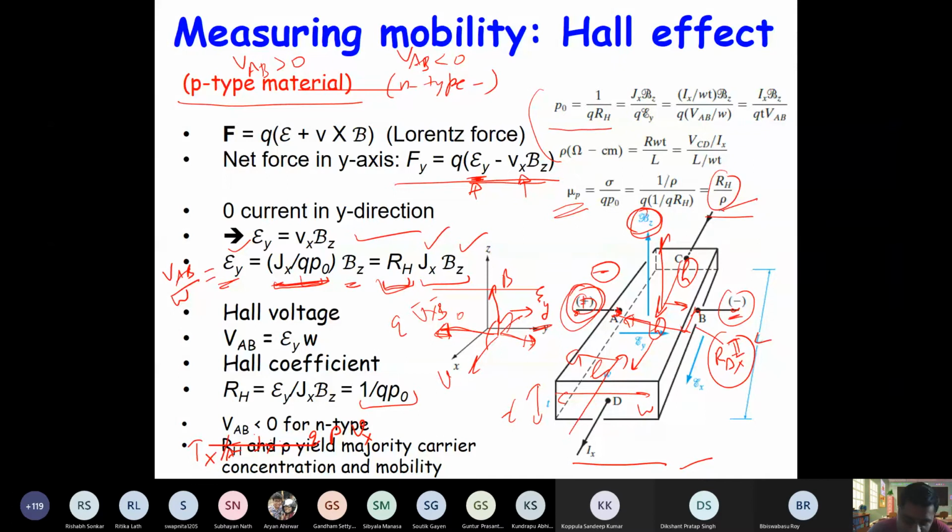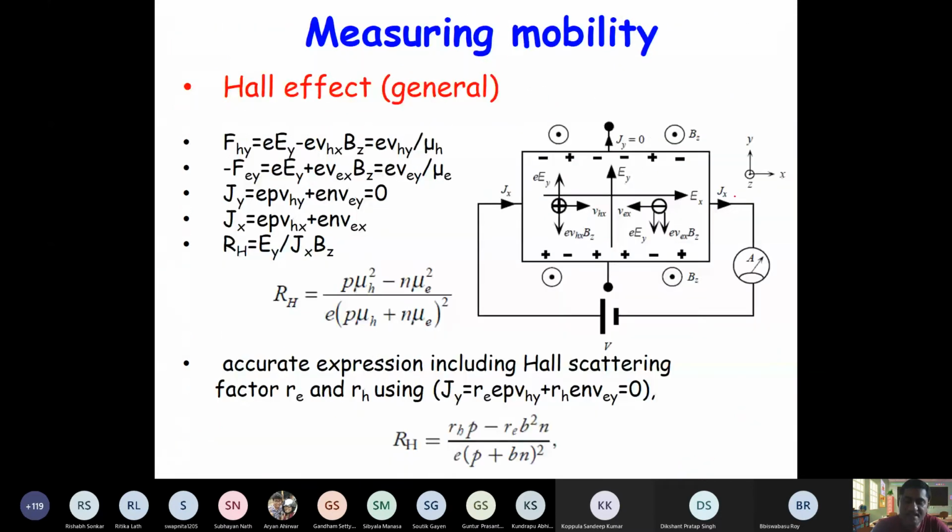So let us assume both the carriers are flowing through the bar of semiconductor. So this is again a semiconductor where both electrons and holes are flowing. If the current is in X direction, so this is X direction, that means electrons will go in minus X direction, right? And holes will go in plus X direction, right?